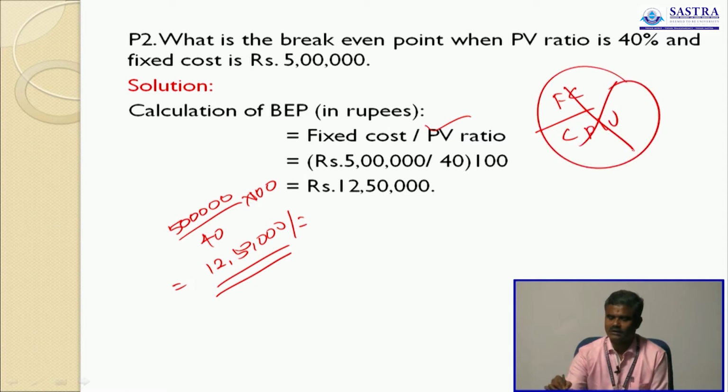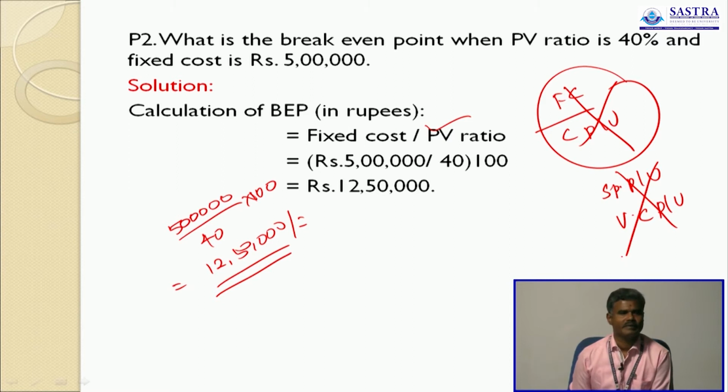This is wrong, because selling price is not given. Selling price per unit and variable cost per unit is not given in this problem. So directly they have given PV ratio. So when the PV ratio is available directly, you have to use only this formula. There is no other formula to find out break-even point. Okay, so this is the answer, 12,50,000.